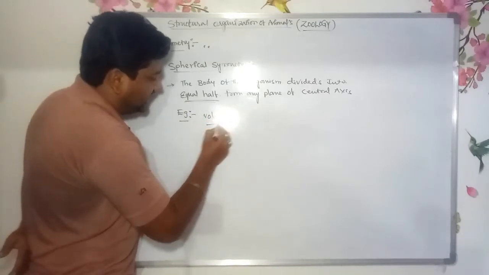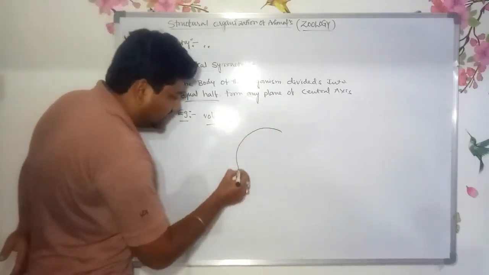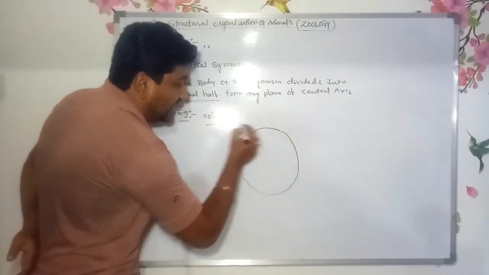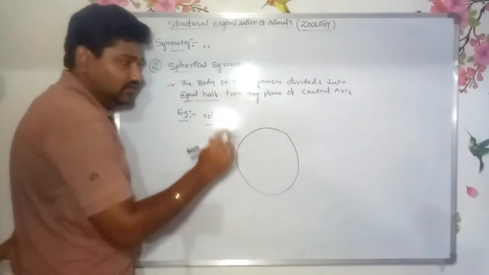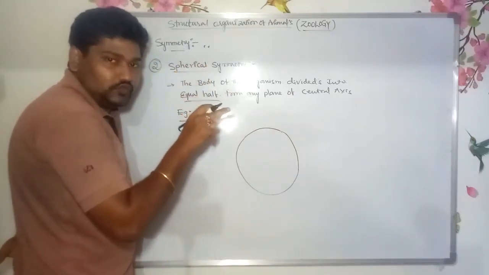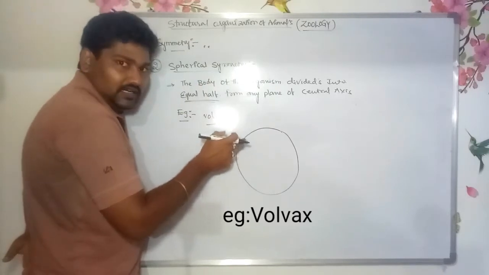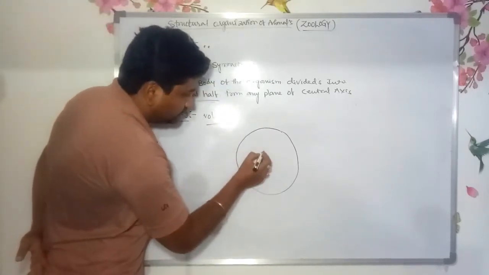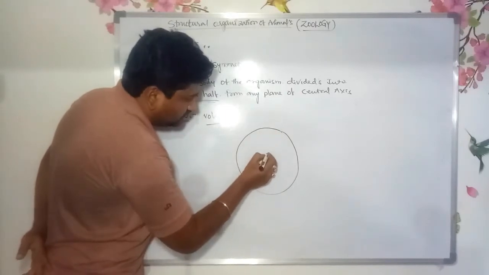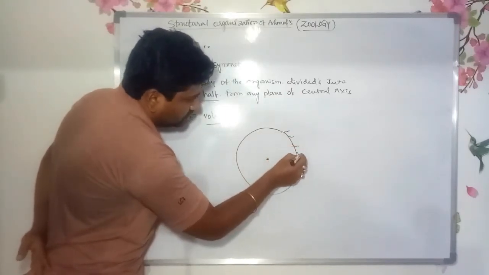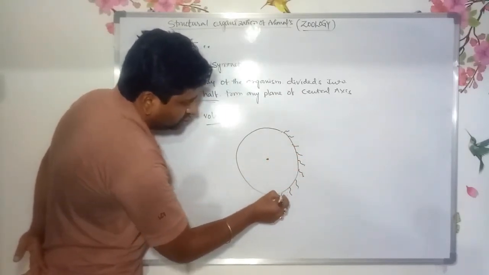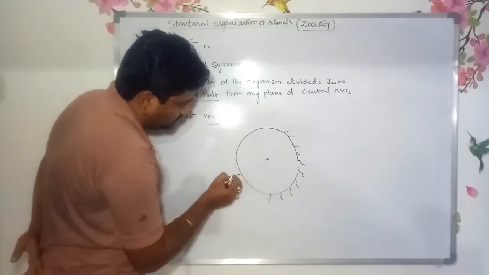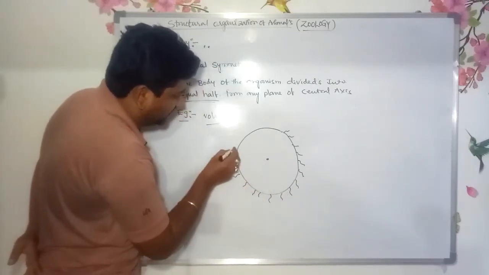Volvox shows spherical symmetry. It comes under Protozoa, in the class Phytomastigophora. The amoeba comes under Protozoa in Rhizopoda. So this is spherical, nothing but round in structure.